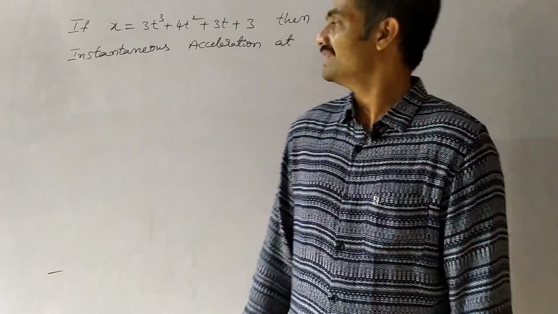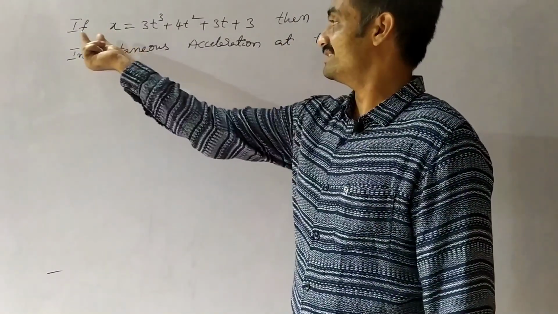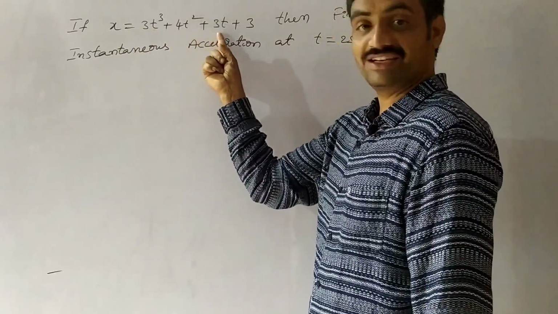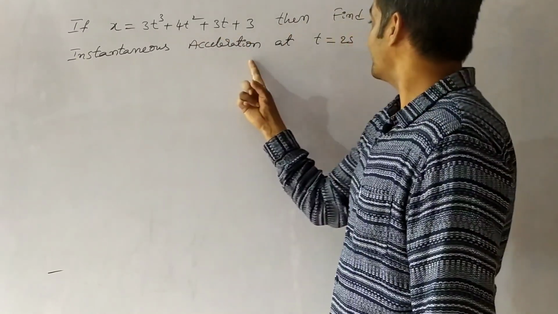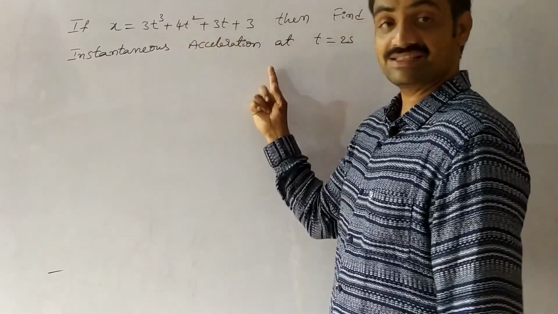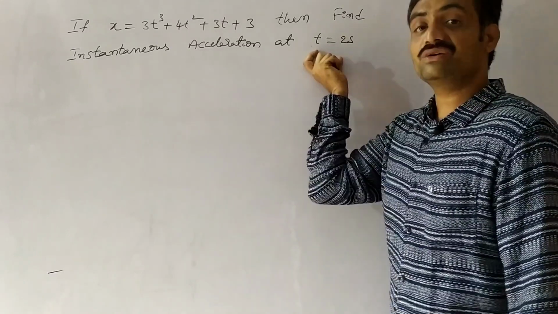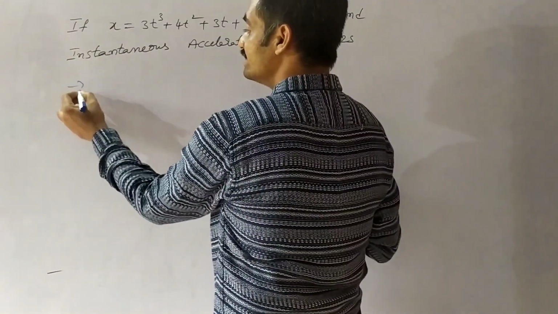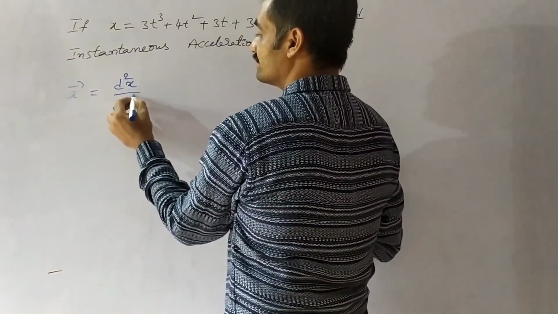Now we are going to see a problem based on instantaneous acceleration. If x equals 3t cube plus 4t square plus 3t plus 3, then find the instantaneous acceleration at t equals 2 seconds. We have to find the instantaneous acceleration based on this displacement equation at t equals 2 seconds. For that we know that a bar equals d square x by dt square.